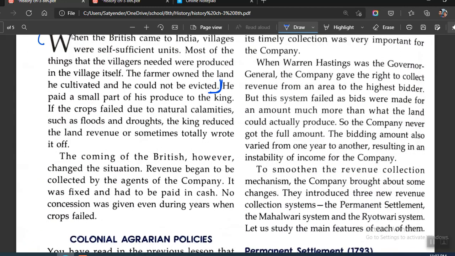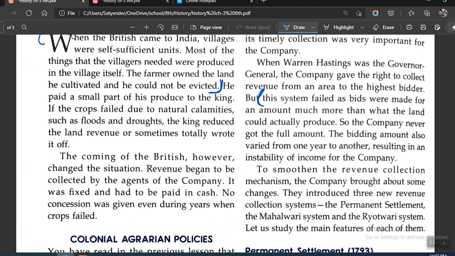Okay, the company gave the right to collect revenue from the area to the highest bidder. You'll be writing, okay, then the company never got the full amount, the bidding amount. Okay, you will be writing this. You just change the paragraph from there and start with this.